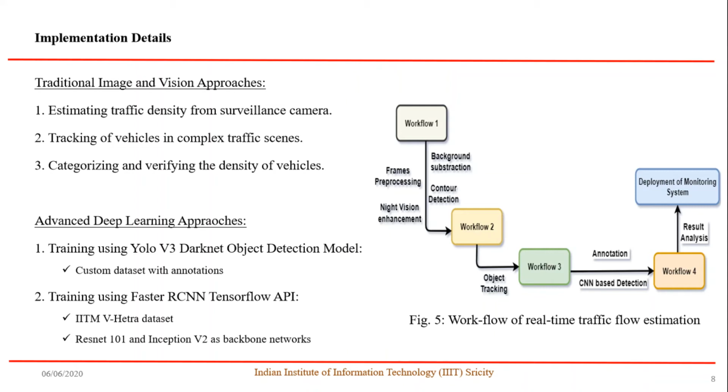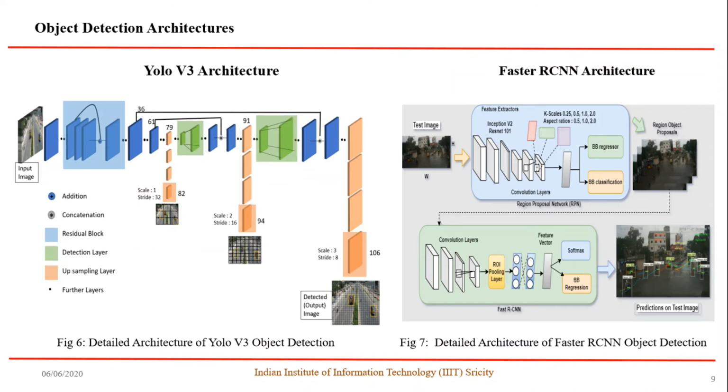However, there are some limitations with the application of traditional techniques with handcrafted features. This includes overlapping and cluttered contours with illumination reflections, resulting in poor or wrong detections sometimes. Hence, in order to overcome these limitations, advanced deep learning based techniques such as single-staged and two-staged object detection architectures have been investigated thoroughly for real-time scenarios. Figure 6 and Figure 7 illustrate the detailed architecture overview of both YOLO v3 and Fast RCNN algorithms.